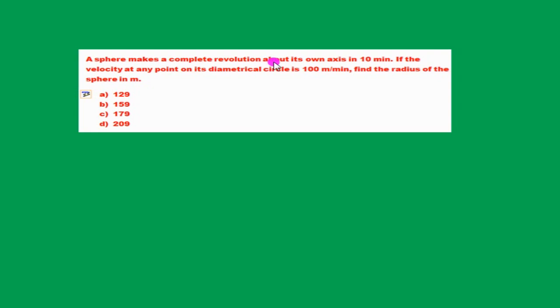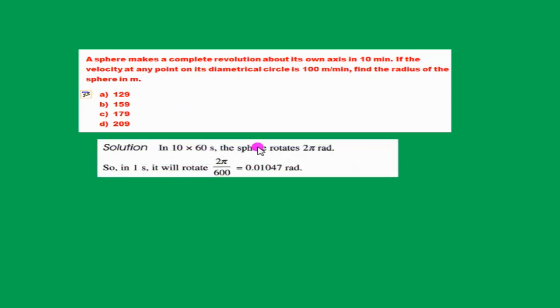A sphere makes a complete revolution about its own axis in 10 minutes. That means it takes 10 minutes to complete a revolution. If the velocity at any point on its diametrical circle is 100 meter per minute, we have to determine the radius of the sphere. So for one revolution, that is for 2 pi radians, it takes 10 minutes. Converting into seconds, multiply it by 60. So it takes 600 seconds to complete a rotation. In 1 second, it will rotate this many radians.